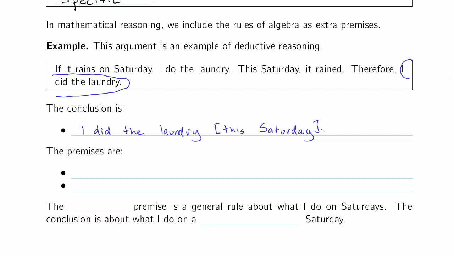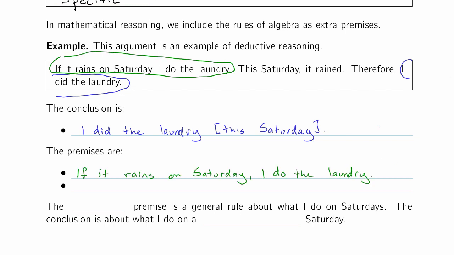Right? That's implied by the rest of the argument. What were the premises? Well, we have this kind of complicated premise. If it rains on Saturday, I do the laundry. So that's kind of a more complicated statement. And the other premise we have is that, in fact, this Saturday it did rain.